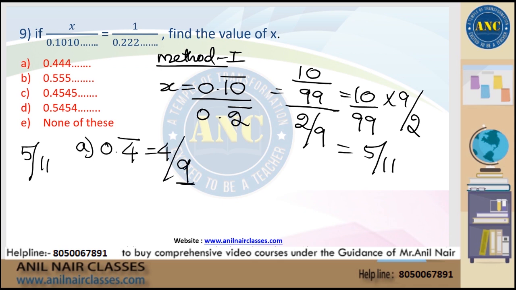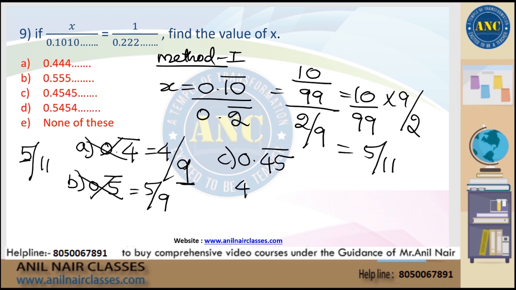Take the unit digit. 9 5s are 45, 5. 1 4 is 4. 5 and 4 are not matching. Next one, 0.5 bar, which is 5 by 9. 9 5s are 45, 11 5s are 55. These also are not matching. Third one, 0.45 bar, which is nothing but 45 by 99.